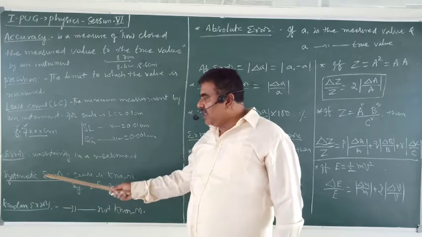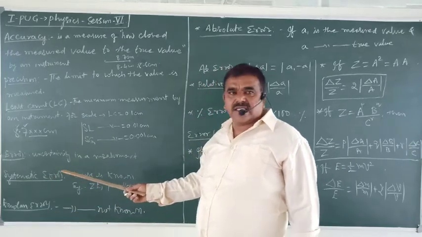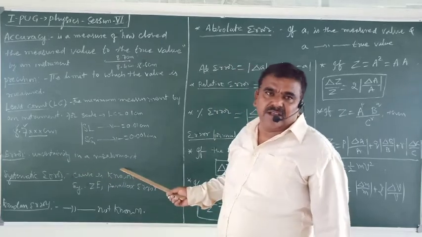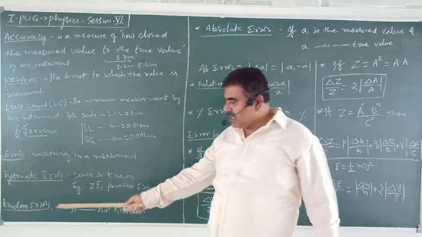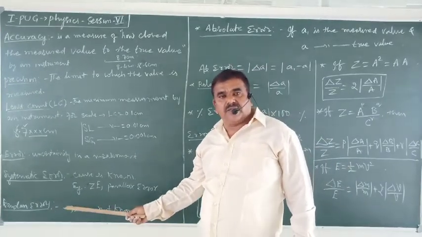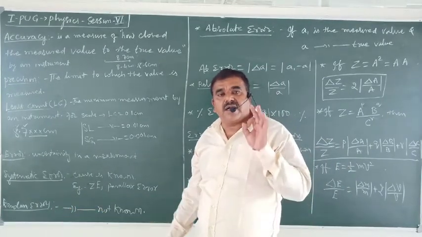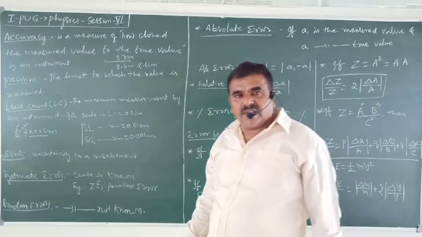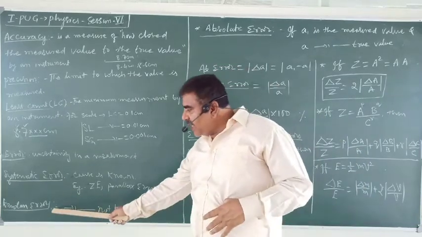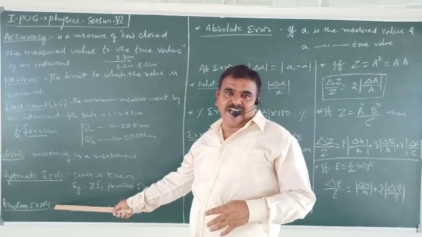Okay? Systematic errors can be completely eliminated, because the reason is known. But random errors cannot be completely eliminated because the cause for their existence is not known. But we can minimize them.